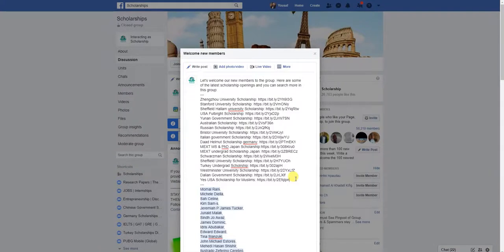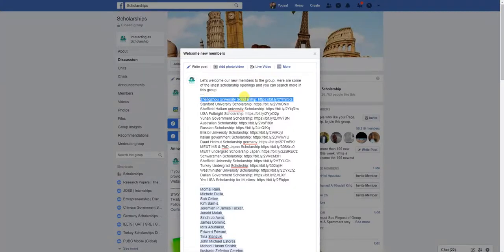One important thing also: if the deadline of a scholarship is over, you can post it again for new students, but make sure to write in the title of the social group or page, before posting the link, that this is a scholarship which is currently closed.